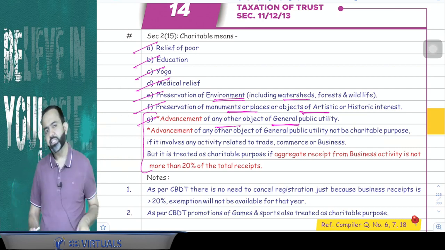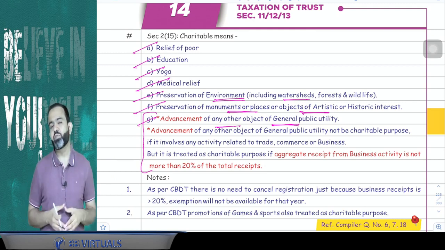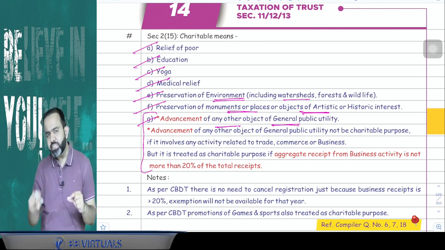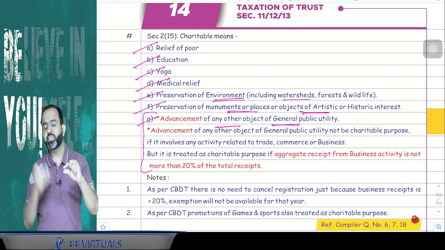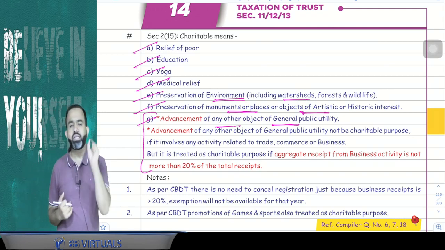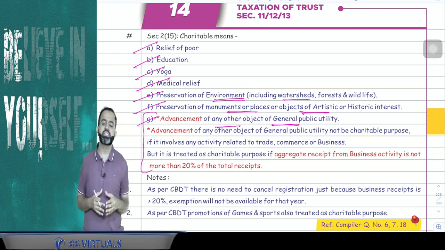That condition says that if the trust's objective is the advancement of any other object of general public utility, then the trust cannot do business. But the trust can do business as long as the business receipt is up to 20%. Meaning if it is 20% or less of the total receipt, then only that trust will be treated as a charitable trust. Otherwise, it will not be treated as a charitable trust.